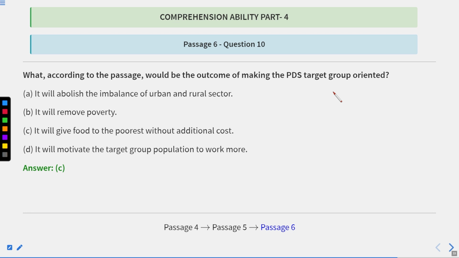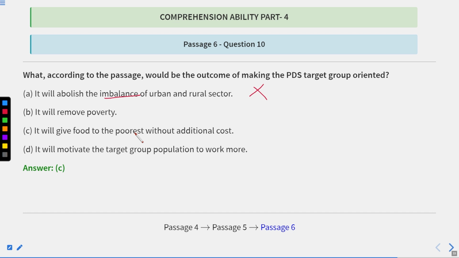As we know well that PDS is working effectively in urban areas, but the poor people or the poorest people are not getting the benefits of it. So imbalance means not making it balanced. So this will be the incorrect part, but we want it to be the balanced part. It means as it is going effectively in urban areas, it should go in the remote areas or the rural or the poorest areas as well. So it will give food to the poorest without additional cost.